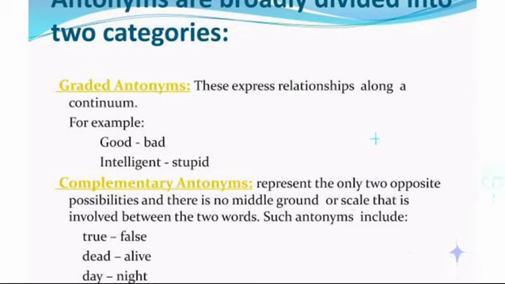Complementary antonyms are the opposite of graded antonyms. Complementary antonyms are opposite in meaning with no middle ground. Example, the antonym for true is false. The antonym for dead is what? Alive. So you are either dead or alive.